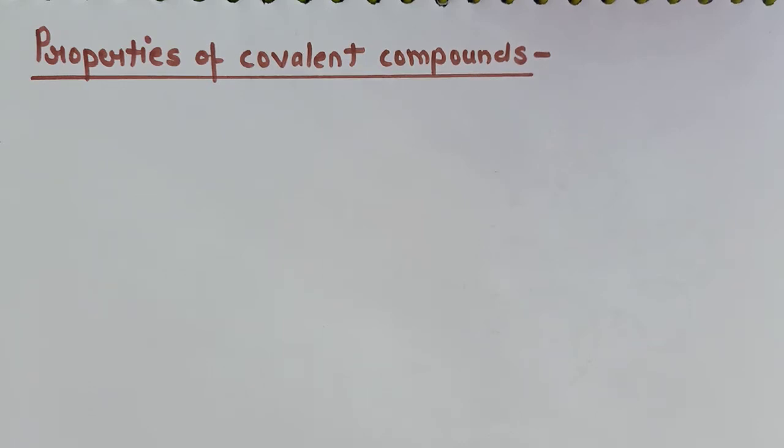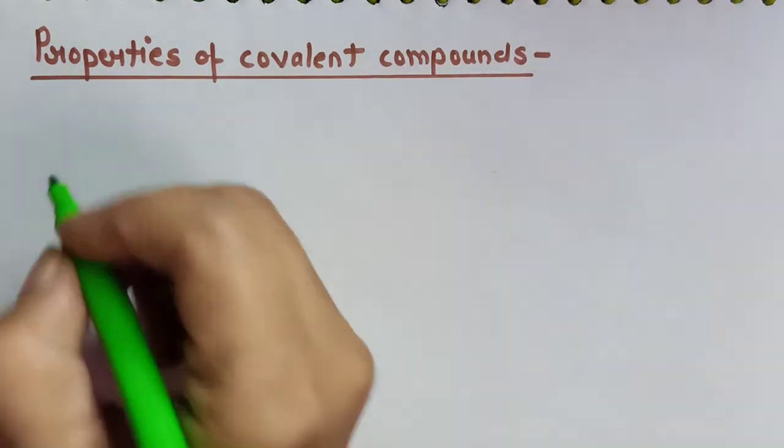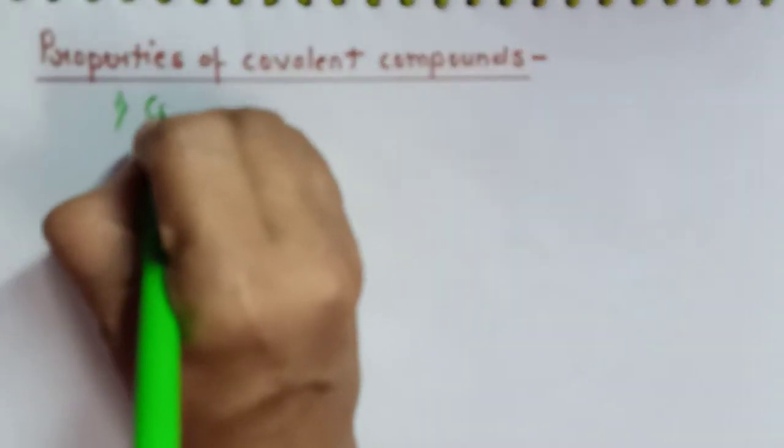Hello students, we have seen that carbon always forms covalent compounds. Now when we know that carbon forms covalent compounds and covalent compounds contain covalent bonds which are formed by sharing of electrons, with that basic knowledge, today we are going to discuss properties of covalent compounds. Let us begin. The first one we are going to discuss is conductivity.